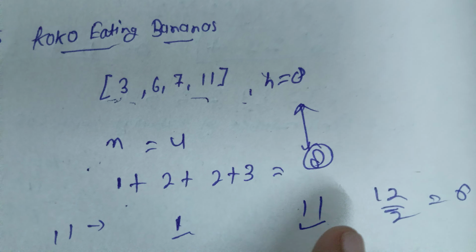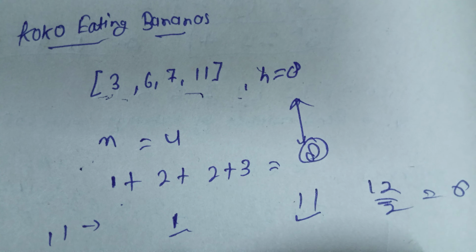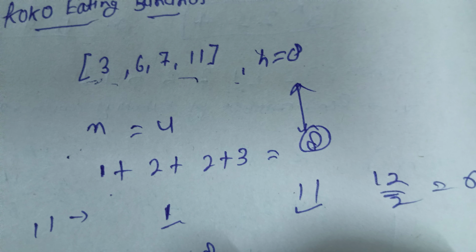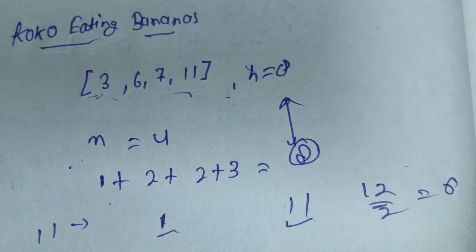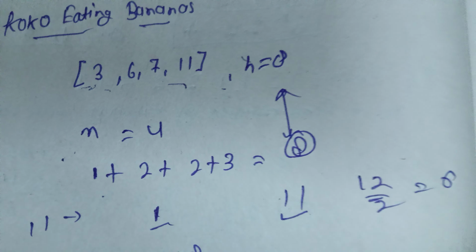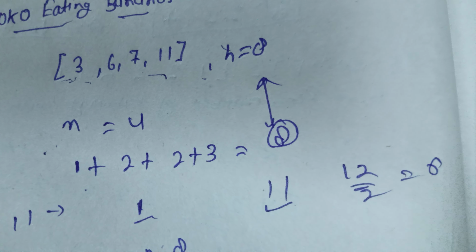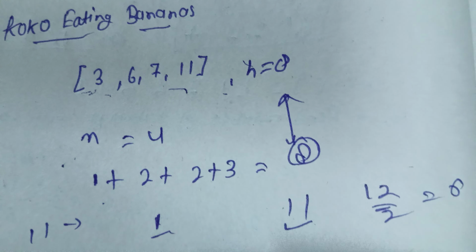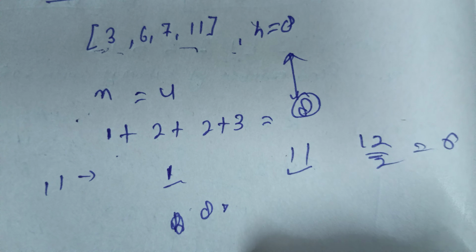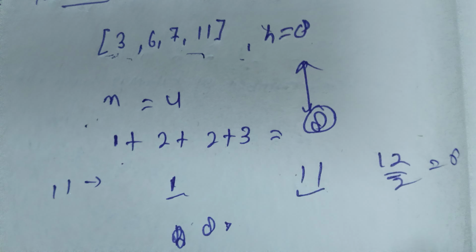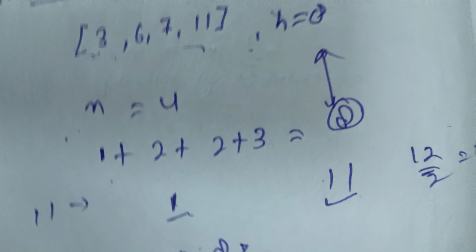If he eats 6 bananas per hour, then the time is less than 8. So we have to decrease the number of bananas per hour he can eat. So we have to make right equal to mid minus 1. And if the time becomes greater than 8, meaning the number of bananas he eats per hour is too small, then we have to do left equal to mid plus 1. So by this we can get our answer.